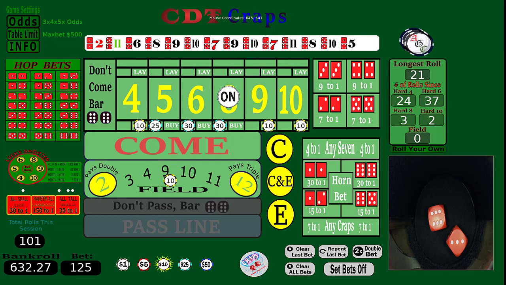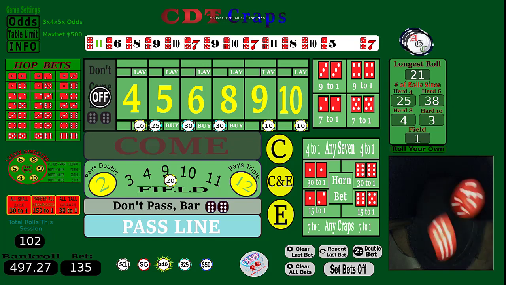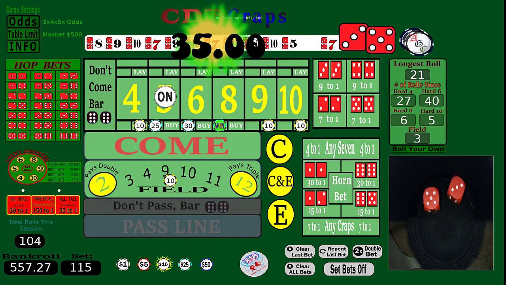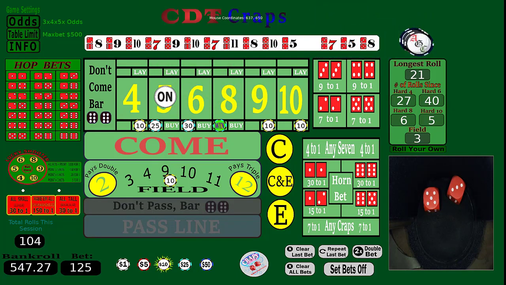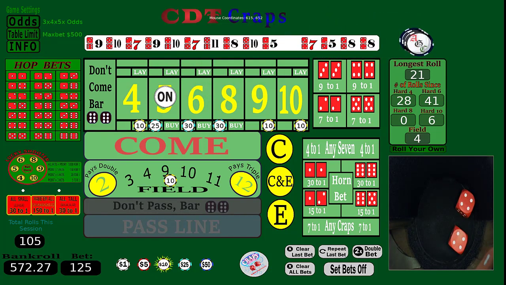Oops. Oh, that rolled a 10. Dadgummit. For some reason it didn't flash up. Okay, there's our 7. Excuse me. I'm going to keep this going because I want to see what happens. Let's go. There's a 5. So far we've survived most of the come out rolls. I mean, that hasn't been bad. Let's go. There's an 8. That's okay. So we're trudging our way along. Another 8. They're popular. Let's go.